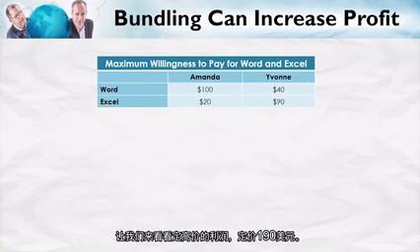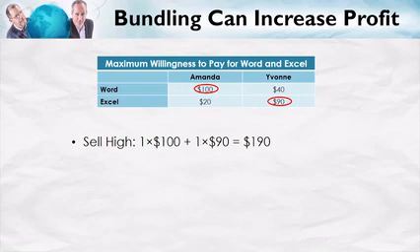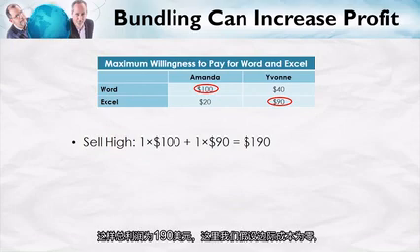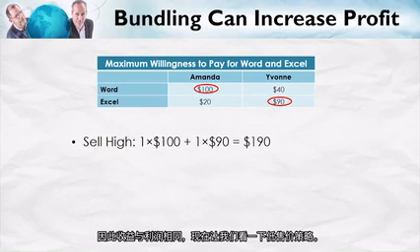Let's take a look at the profits from the high price strategy. In this case, Microsoft will sell one unit at $100, one unit at $90, for a total profit of $190. Notice here we're assuming that marginal costs are zero, so revenues are the same as profits. Now let's look at the low price strategy.